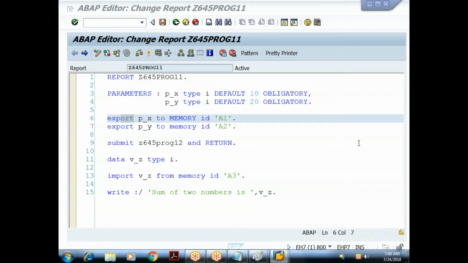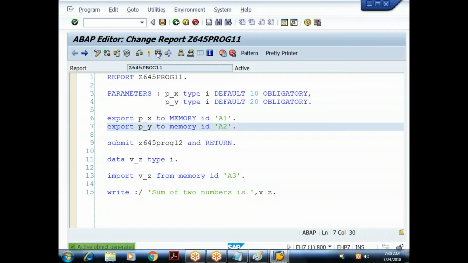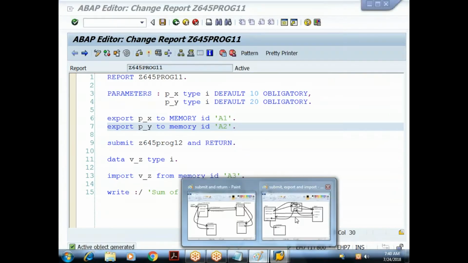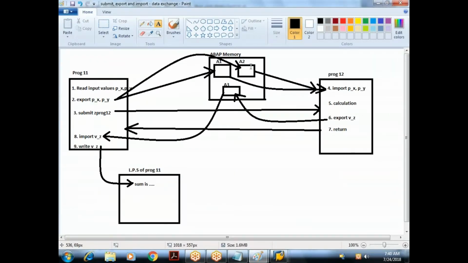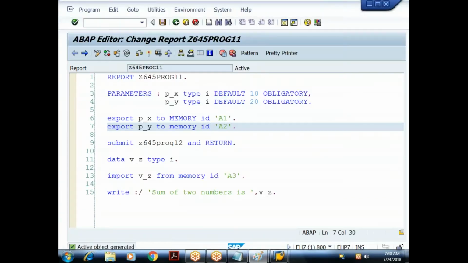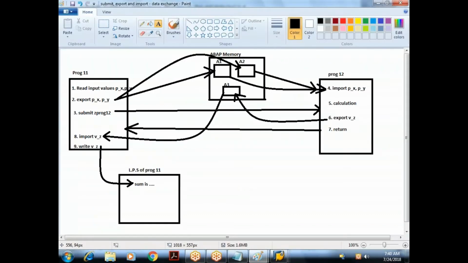Yes. Srikant, the answer to your question is, yeah. See, the lifetime of this ABAP memory is for that particular session. The lifetime of this ABAP memory is for that particular session. In the sense, once you come out of that session, the values maintained in that ABAP memory will be destroyed. Again, if you start a new session, a new ABAP memory will be created.